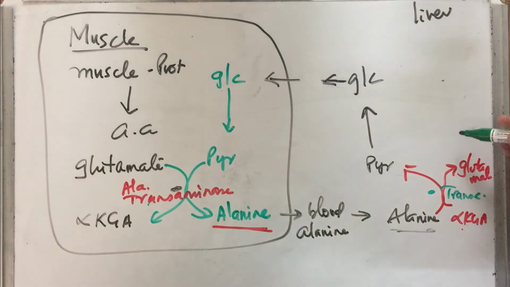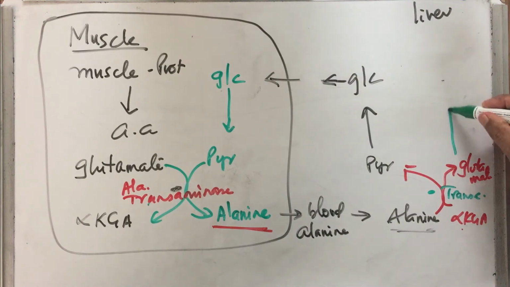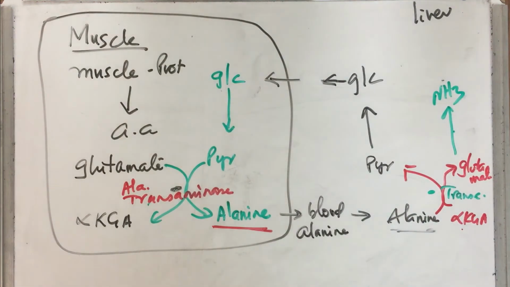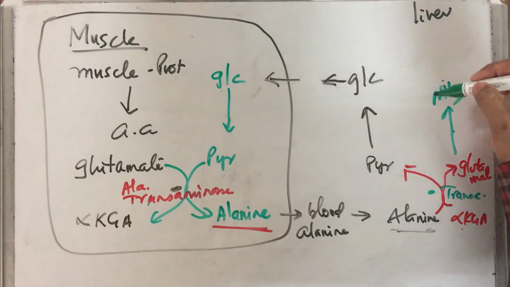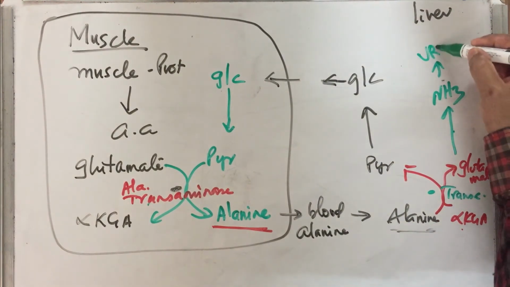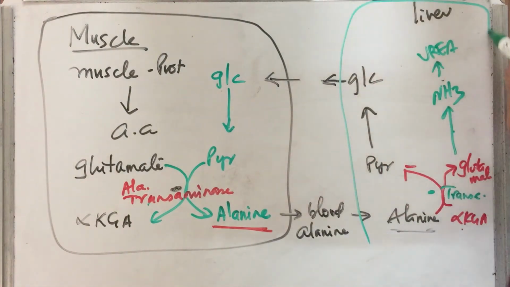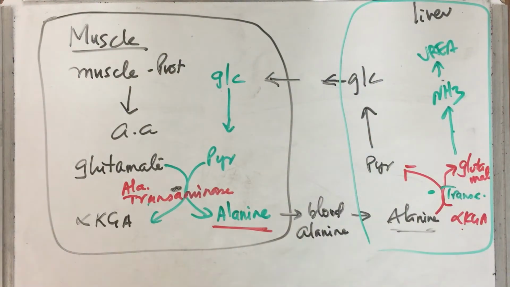Once this glutamate is in liver, it will release ammonia by an enzyme, glutamate dehydrogenase. Ammonia is removed and this ammonia becomes part of the urea cycle. So again you see, like the Cori cycle, two organs are used: one is muscle, another one is liver. What happens in the process?